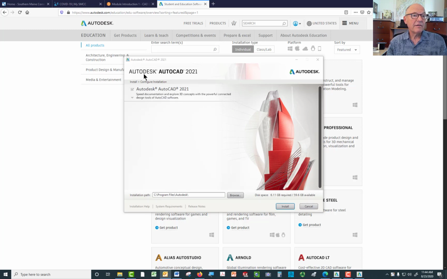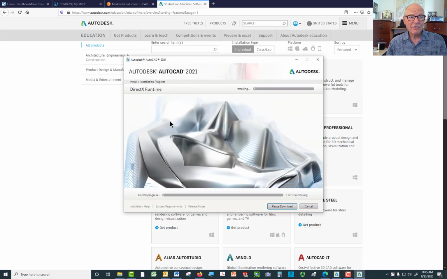The next step is to go over here and make a decision about where you put it. I would simply put it where it wants to install it by default. That would be on the C drive. You pick Install Now.